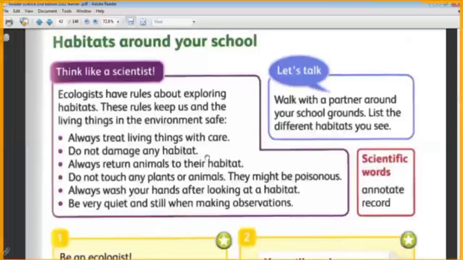Okay, Saba, you understand? Okay. So we have to return them back to their habitats to prevent them from death, to protect them against death. This is the third rule.